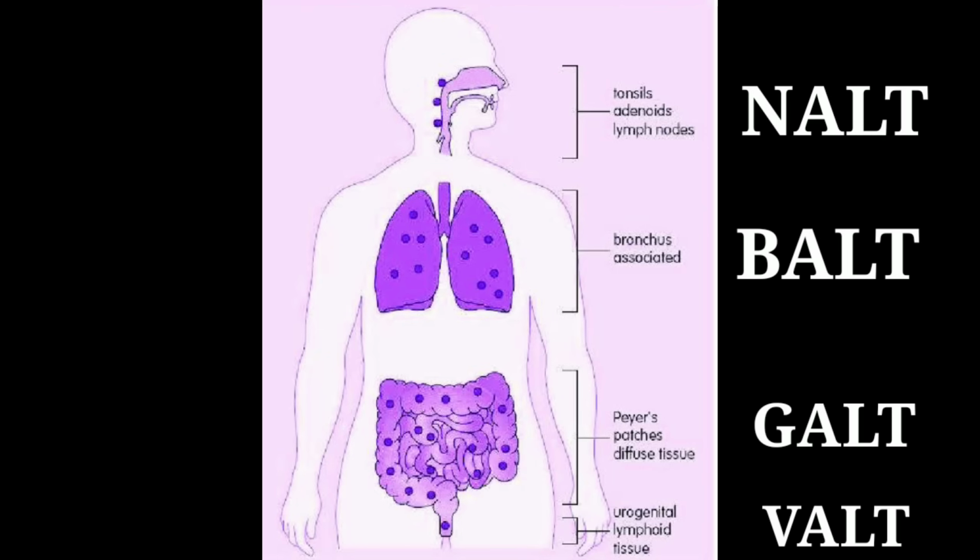MALT tissues comprise the mucosal immune system, which can function independently of the systemic immune system and are therefore an important aspect of immunity. The location of the nasal and the bronchus-associated lymphoid tissue in the airway suggests that they are directly involved in handling of airborne microbes.